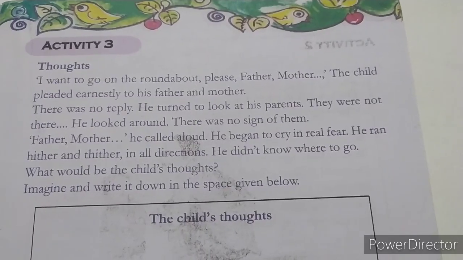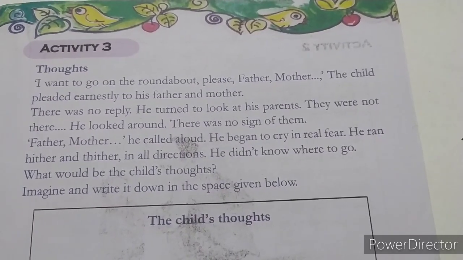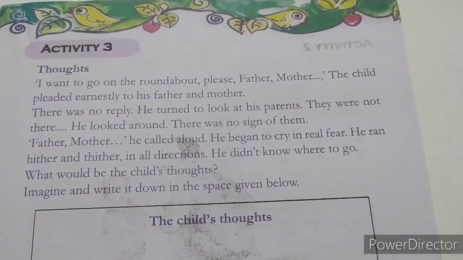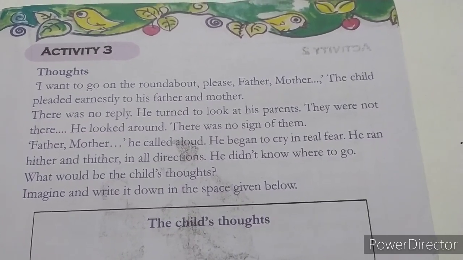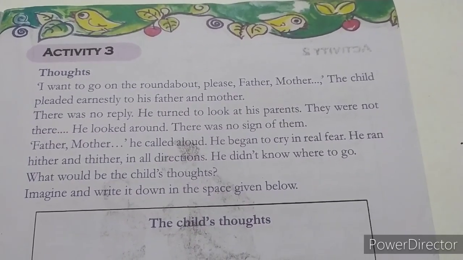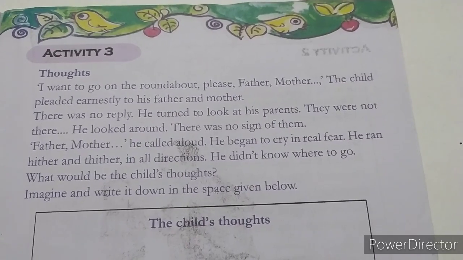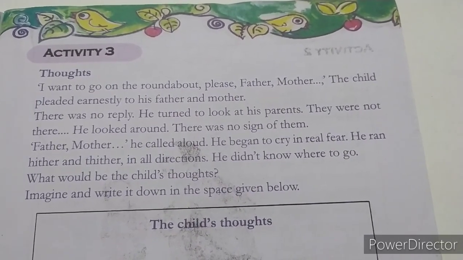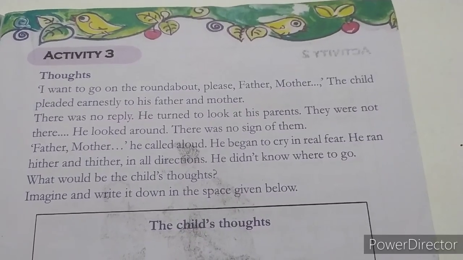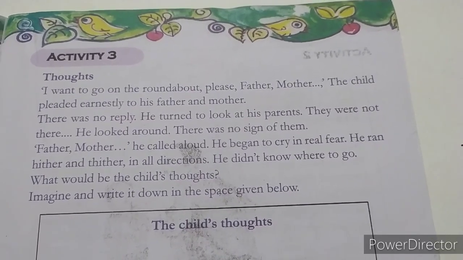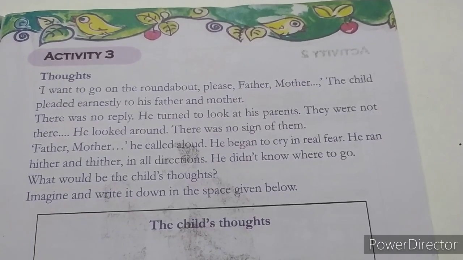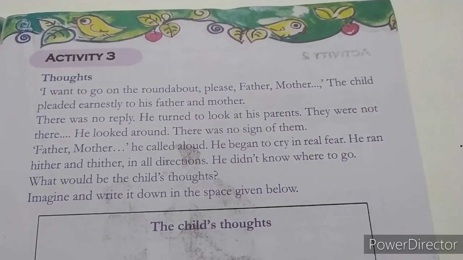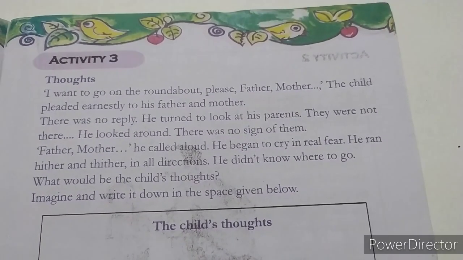There was no sign of them. Father, mother, he called aloud. He began to cry in real fear. He ran hither and thither, in all directions. He didn't know where to go. What would be the child's thoughts? Imagine and write it down in the space given below.